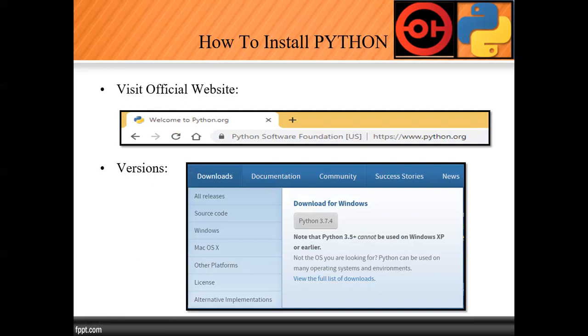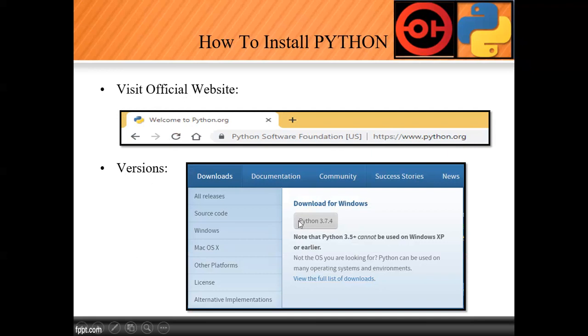We will visit the official website, and the official website name is python.org. This one is the official website. This slide is older, so in it we get the version as Python 3.7.4, but right now the current version is 3.9.6. At the bottom of that version we have some notes from this organization. It's an open source organization, the Python Software Foundation. They freely configure it and upload it on the website, and we can easily download it and perform any number of operations on the Python software.